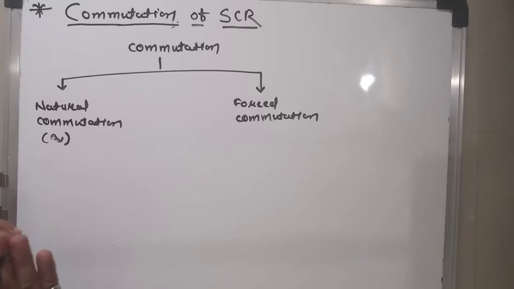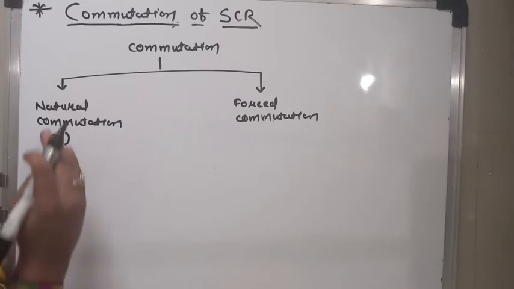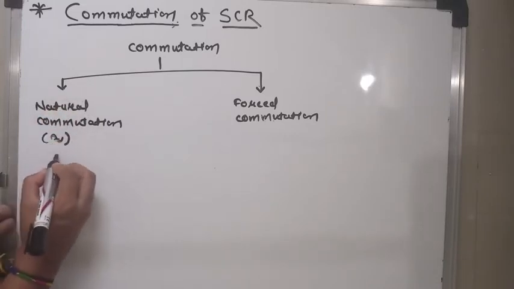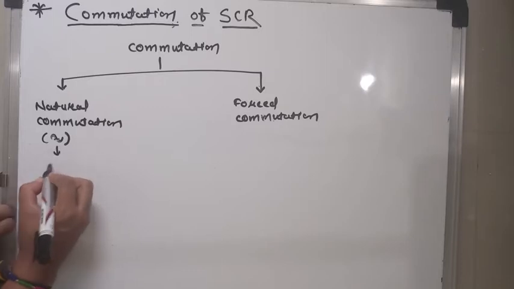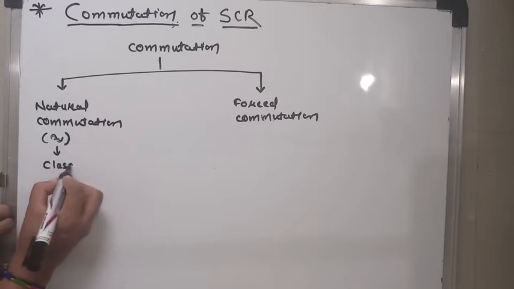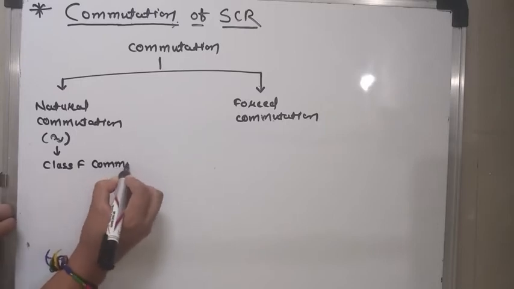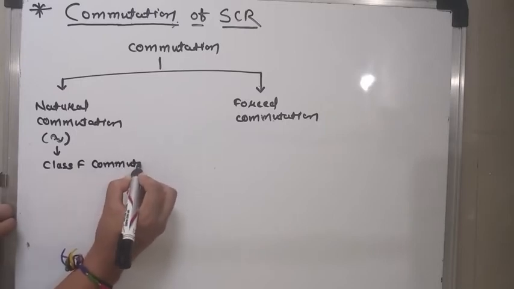So this type of commutation is known as natural commutation, as the SCR goes off by the natural tendency of the AC mains. So the name is given natural commutation. And in natural commutation only one class is there, that is Class F commutation.